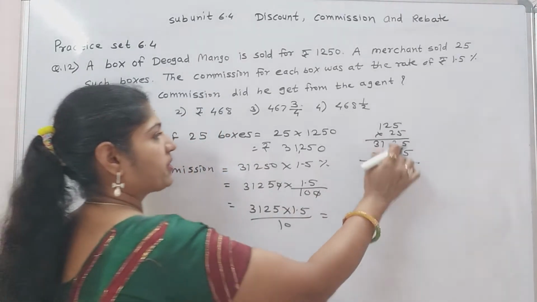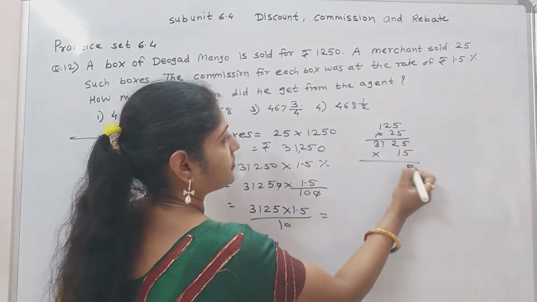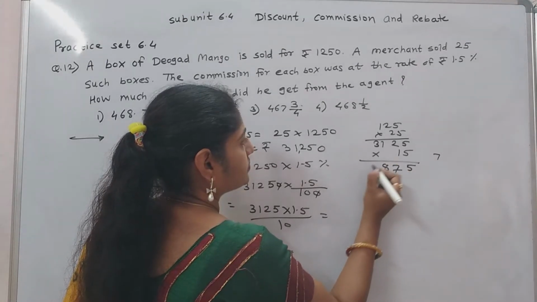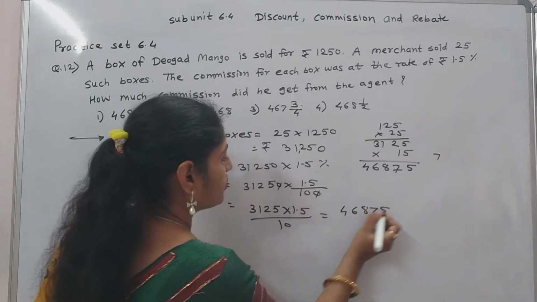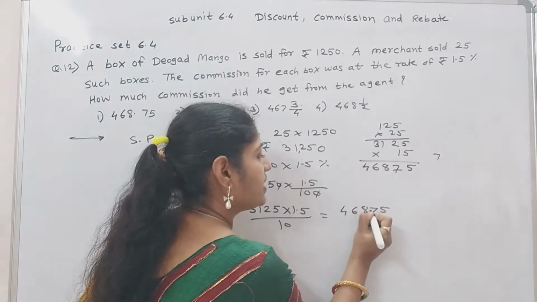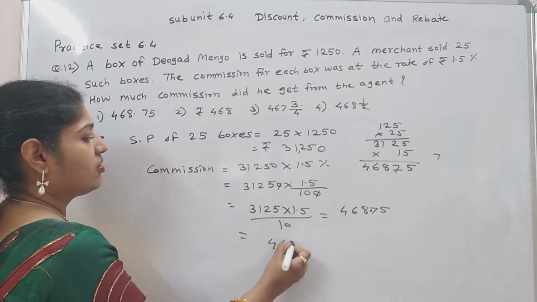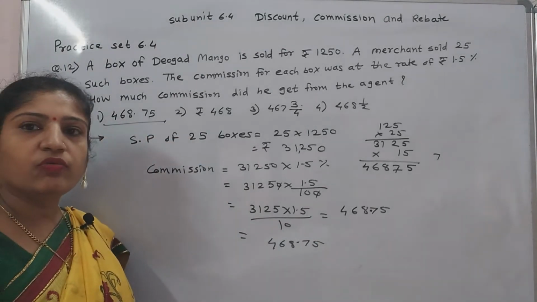1.5, first multiply by 15, then give the decimal place. 46875, one decimal place and divided by 10, that is two decimal places. Answer is 468.75. Our answer is option number 1.